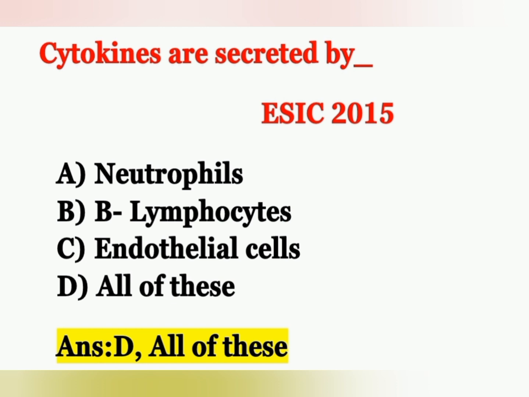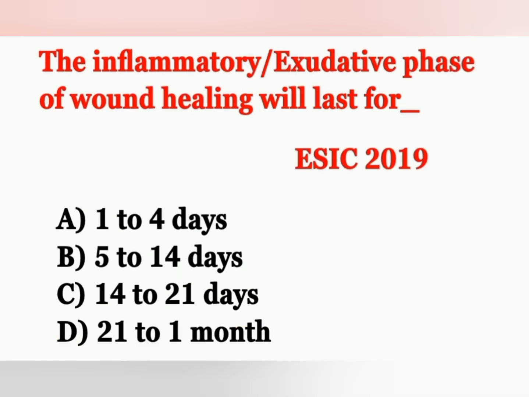Cytokines are small proteins that help to control the immune system of the body. For example, in case of any infection or inflammation, cytokines will activate and fight against the pathogenic organisms.